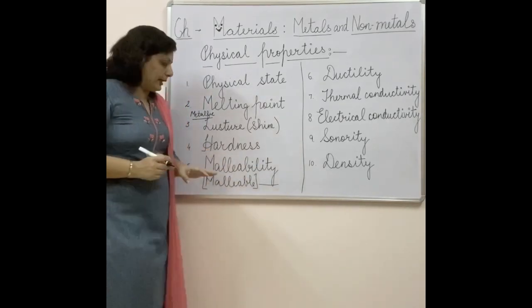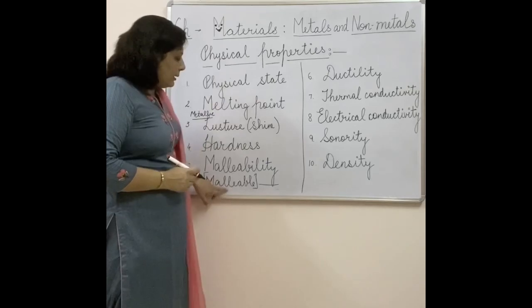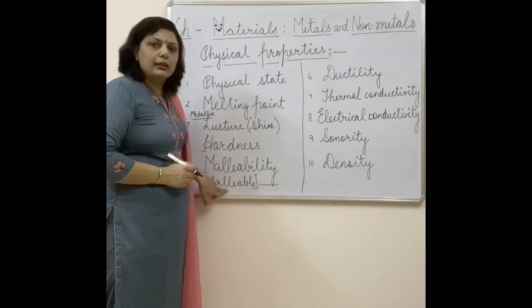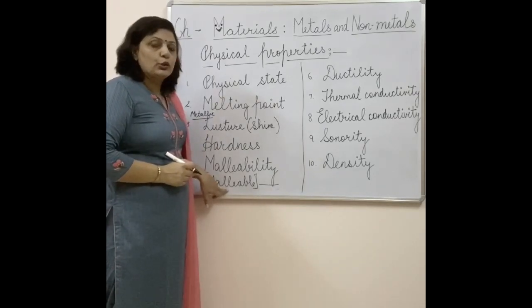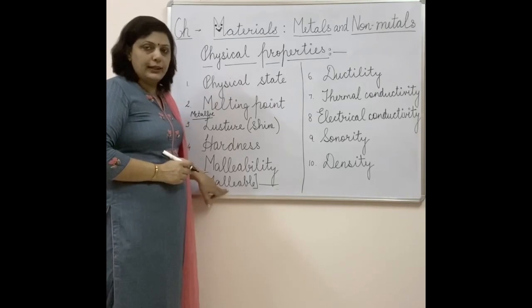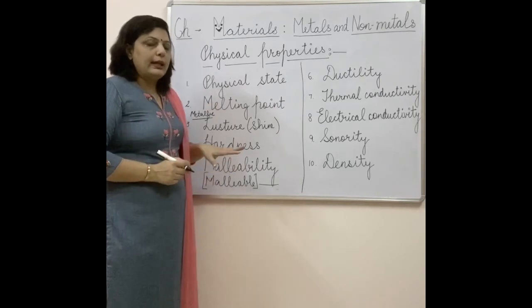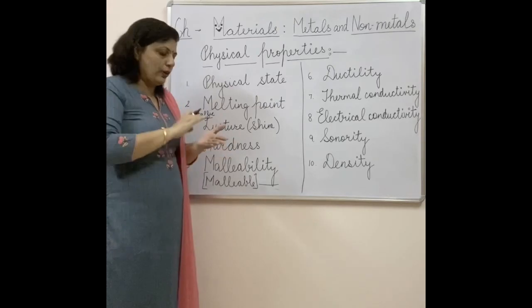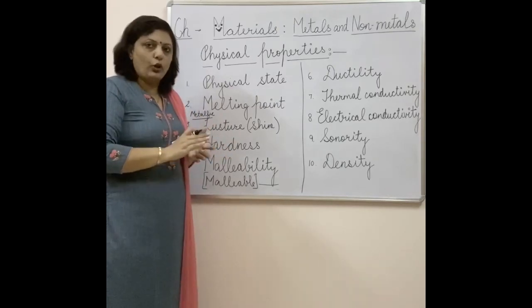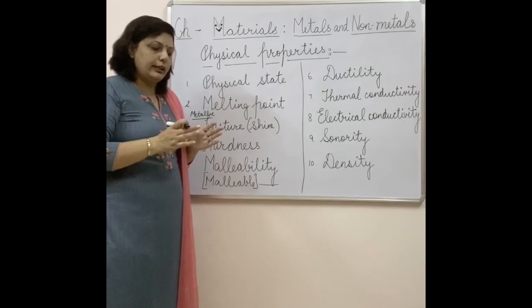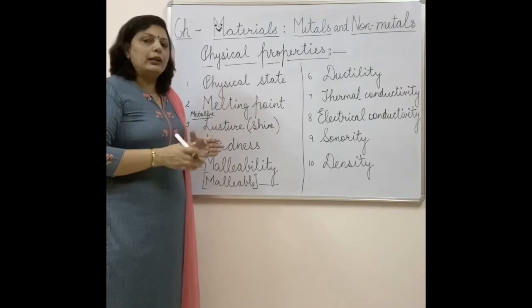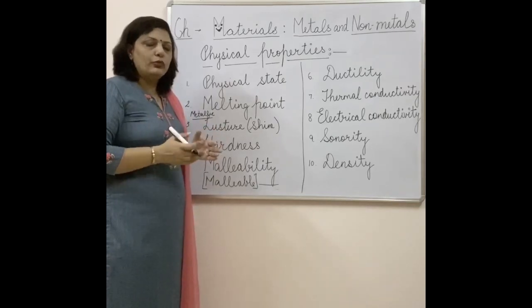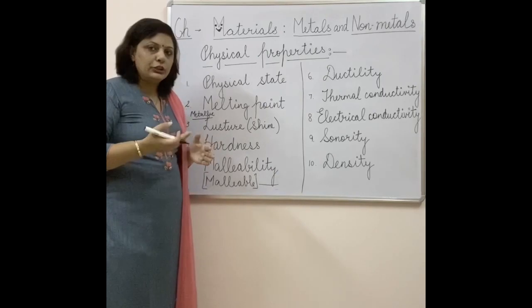What do we mean by this property? Malleable means certain materials have the ability to turn into thin sheets on beating. Like iron, if you make it hot so there is a little loosening of the bonds, and then you beat it continuously, you will find that it is turned into thin sheets.